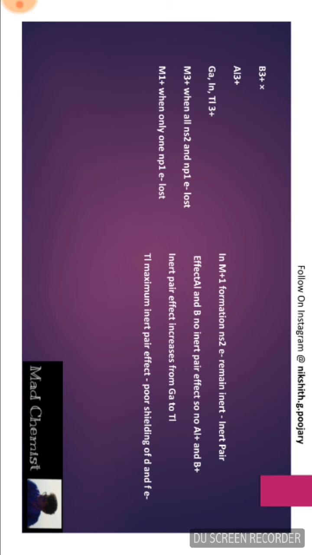Inert pair effect increases from gallium to thallium. Thus, thallium shows maximum inert pair effect. The inert pair effect is due to poor shielding of d and f electrons.